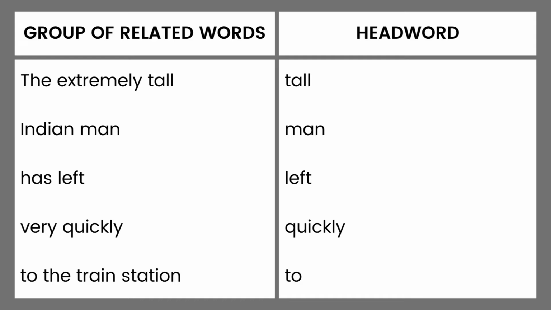And lastly, our fifth group of related words, to the train station. In this phrase, the head word is rather the word to, which is a preposition, but we shall have more on that later. It is very important to identify the head word of any phrase because phrases are named after their head words. In other words, head words in phrases are important for the simple fact that we use them to name the phrases. Let us further examine this from the table.